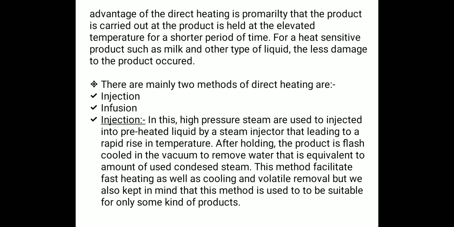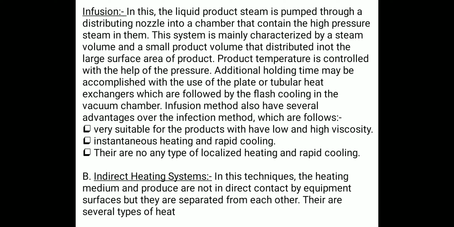This method is used for fast heating as well as cooling, and this leads to volatile removal. But we also keep in mind that this method is only suitable for some kinds of products, not for all kinds of products.